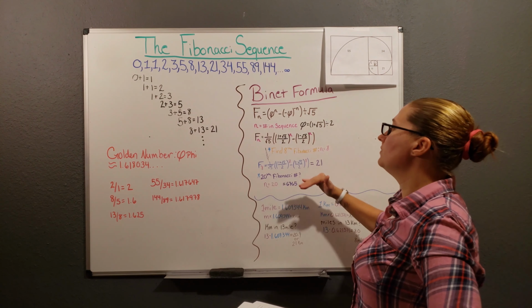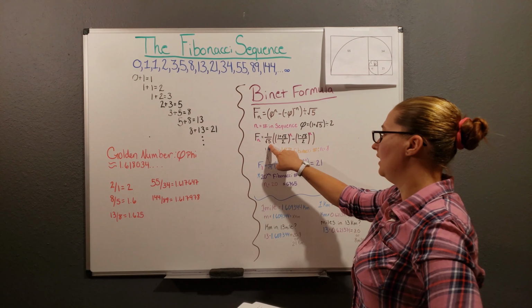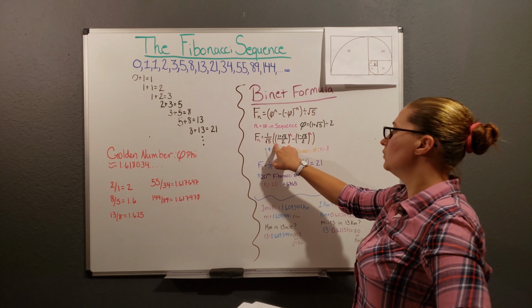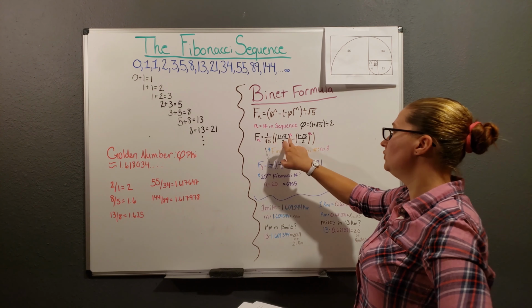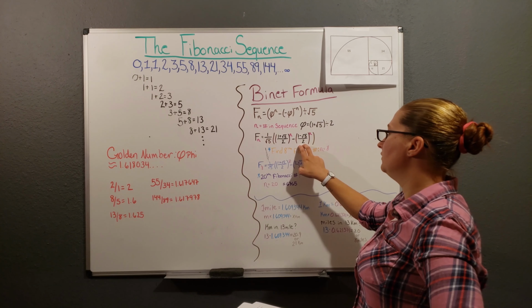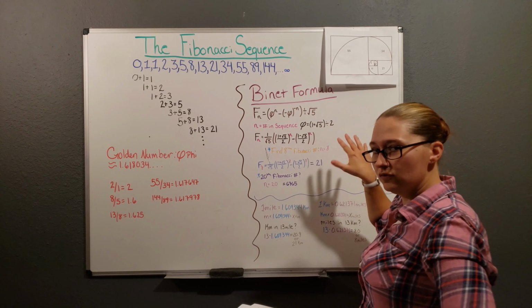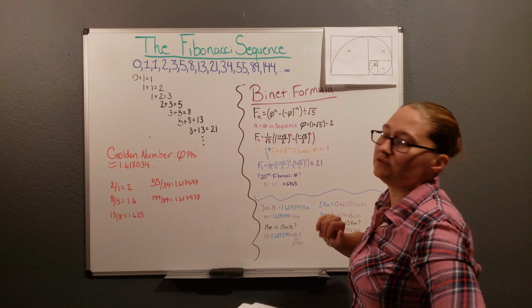Now all you do is you substitute. So you get f of n equals 1 divided by the square root of 5. Then in parentheses, 1 plus the square root of 5 divided by 2 to the nth power minus 1 minus the square root of 5 divided by 2 to the nth power. And all of this will give you an answer that correlates with the Fibonacci sequence.